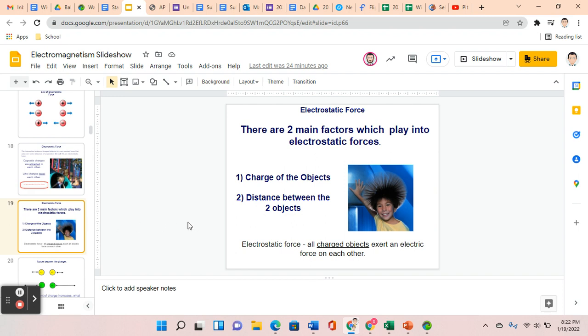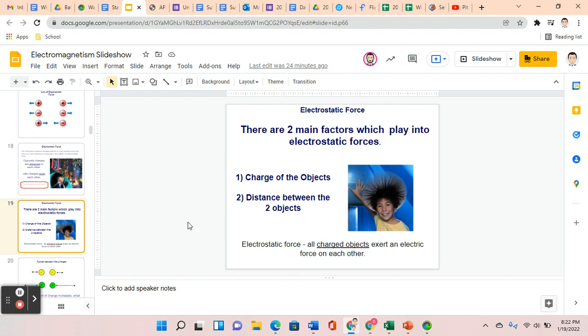Two factors that play into electrostatic forces are the charge of the object. In other words, are they positive? Are they negative? How positive? How negative? Keep in mind, we said that a positive object has more positive protons than negative electrons. Well, if it has a greater amount of positive, then its charge is even more. So the amount of charge on the objects is the first factor.